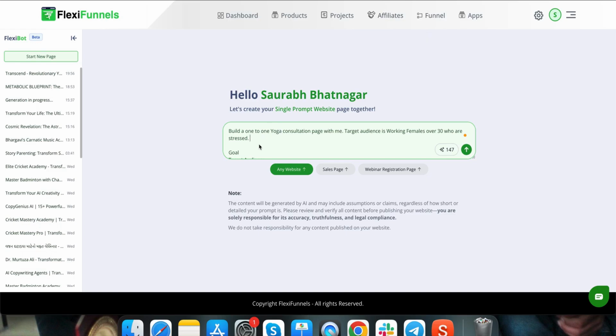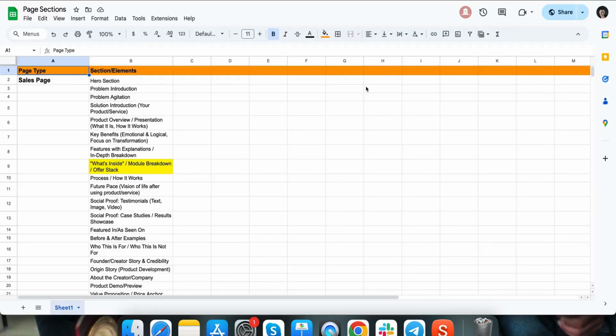Right, so let's say we've given you this really great resource. We'll attach the link right here, and the resource is that in this Google Sheet, we've written down a lot of these are the sections used on a landing page. On a sales page, these sections are included.